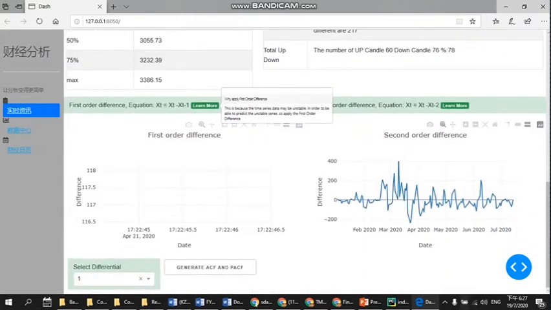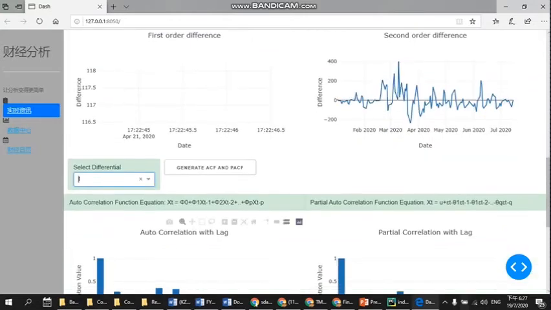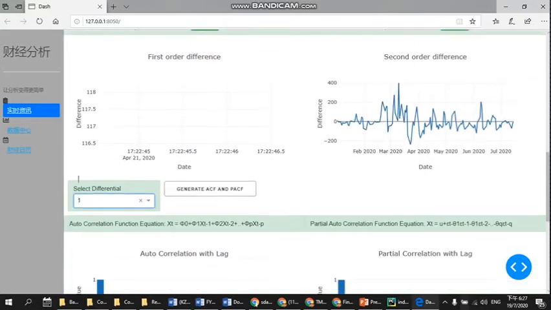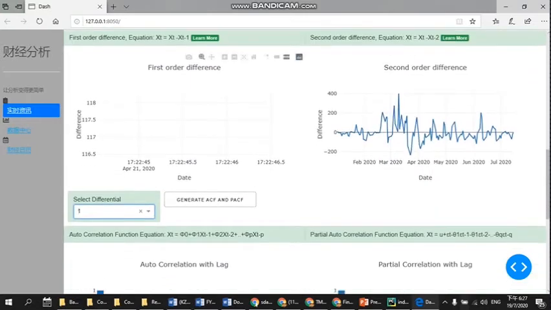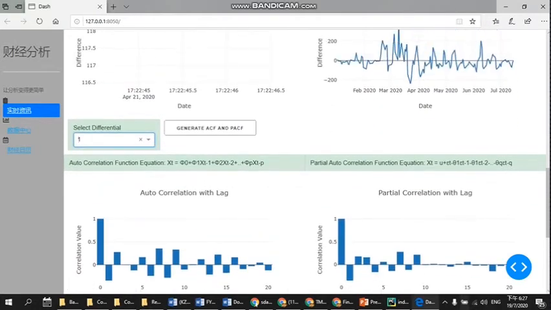Now, using this first order differentiation data, the user is able to choose. They do not need too much mathematics behind it. They just apply and use this dashboard to generate their prediction result.